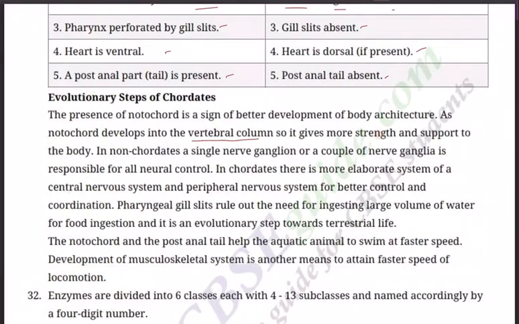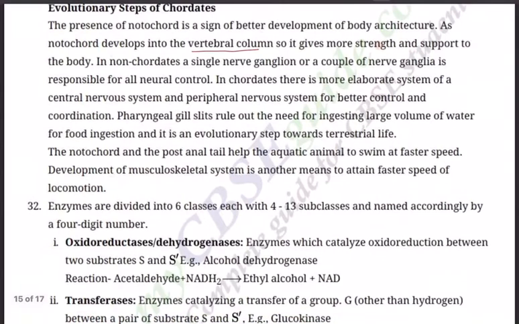The presence of notochord is a sign of better development of body architecture, as notochord develops into the vertebral column. So it gives more strength and support to the body. In non-chordates, a single nerve ganglion or a couple of nerve ganglia is responsible for all neural control. In chordates, there is a more elaborate central nervous system and peripheral nervous system for better control and coordination. Pharyngeal gill slits rule out the need for ingesting a large volume of water for food ingestion, and it is an evolutionary step towards terrestrial life.